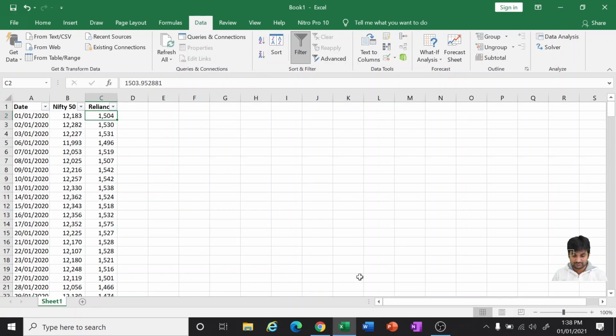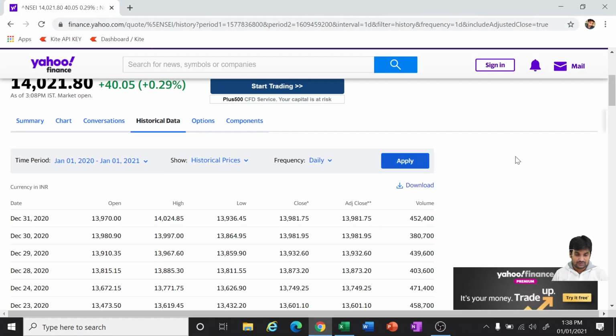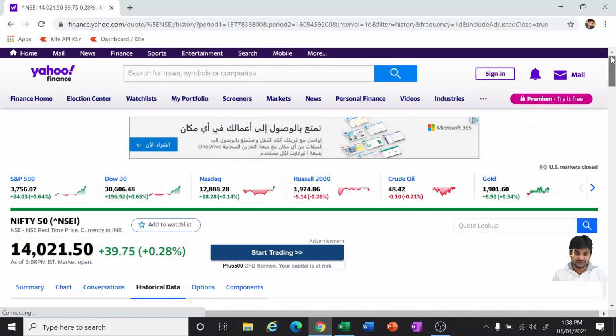And one more thing I would like to tell you: you will have the entire information in Yahoo Finance for almost all the shares of the Indian stock market, but still there are some dates which may be missing. Like we have seen 14th of November 2020, there is no data for Reliance or Nifty 50.